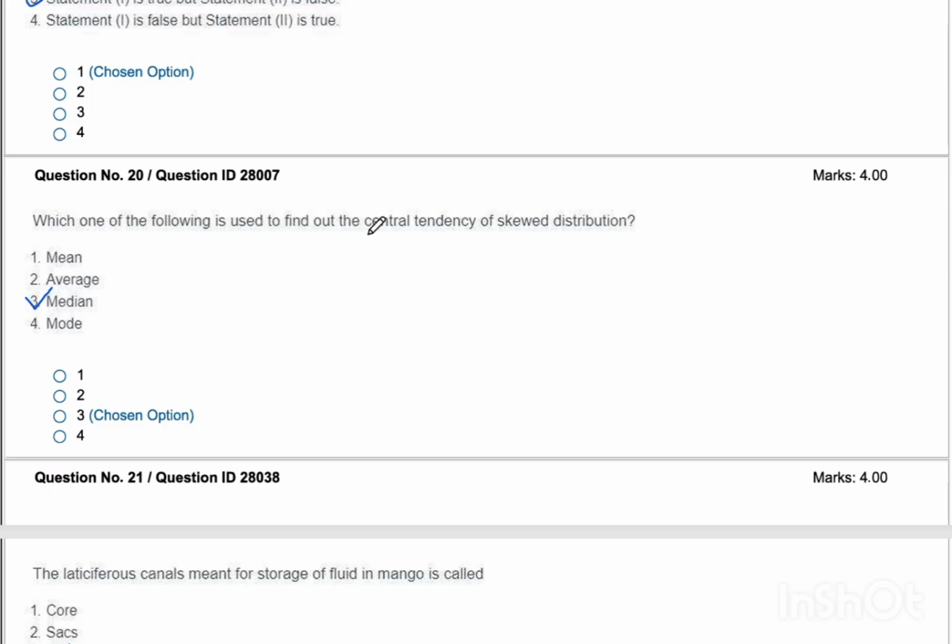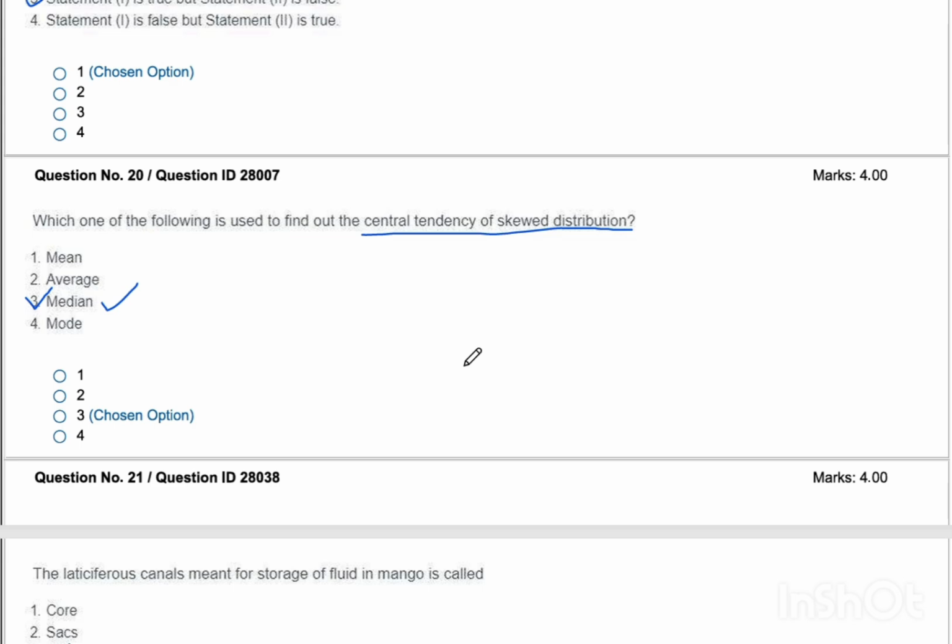Coming to the next question, question number 20. Which of the following is used to find out the central tendency of a skewed distribution? The answer is median. This is another question from the statistics portion. I have already mentioned one earlier. I think this is the second such question in today's video itself.